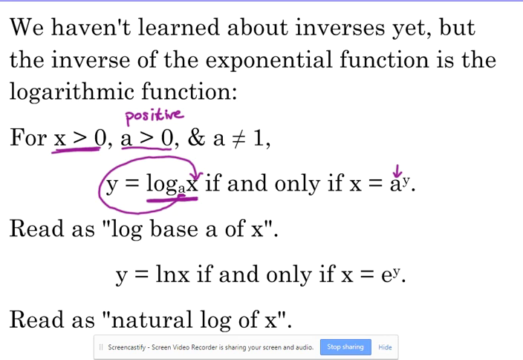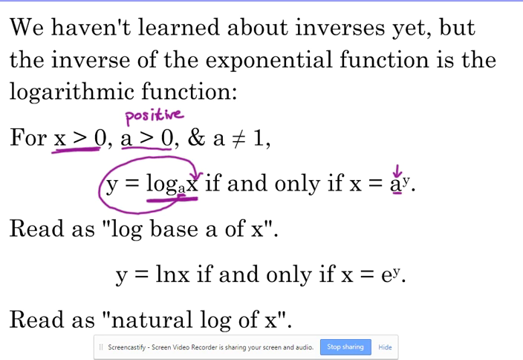Notice the base of the logarithm and the base of the exponential are always the same number. Okay? The base of the logarithm, the base of the exponential are always the same number. All right, and we read that log base A of x.